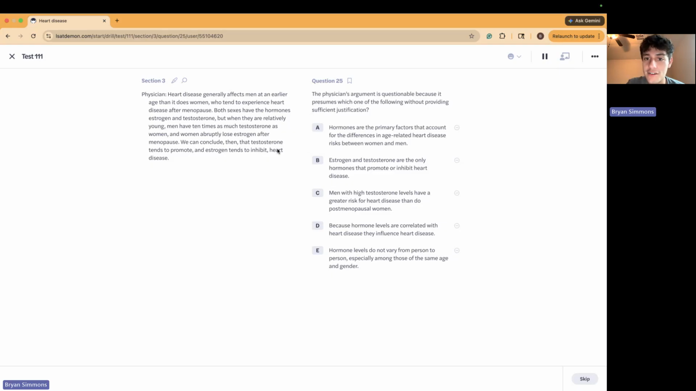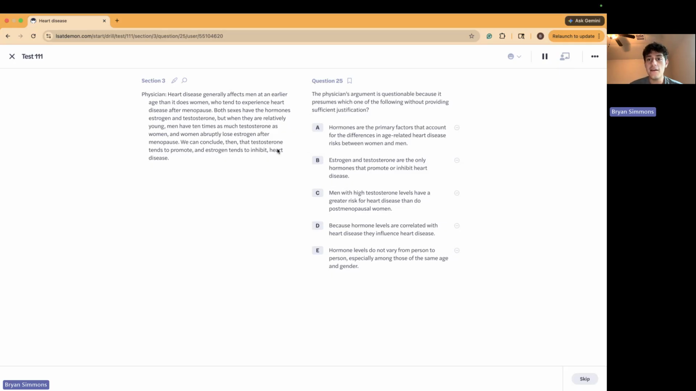Hormones are the primary factors that account for the differences in age-related heart disease risks between women and men.